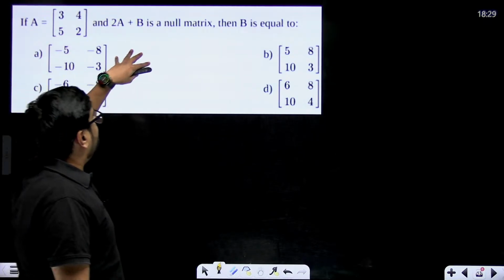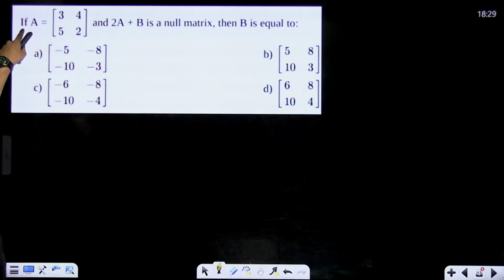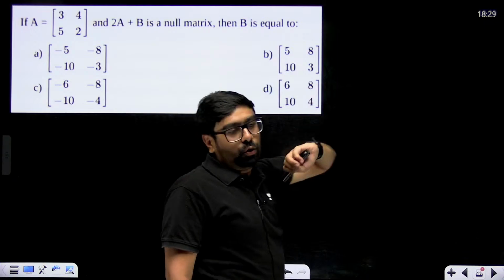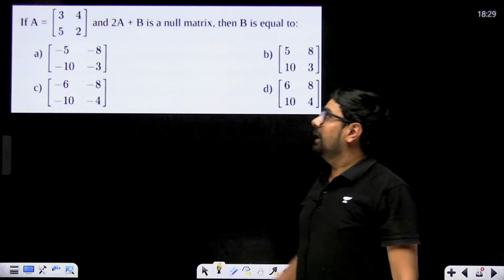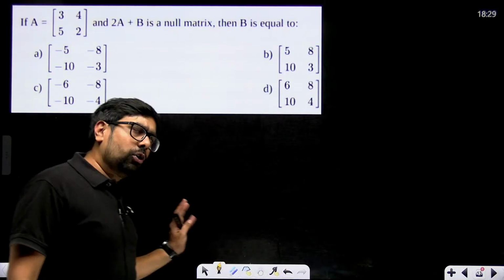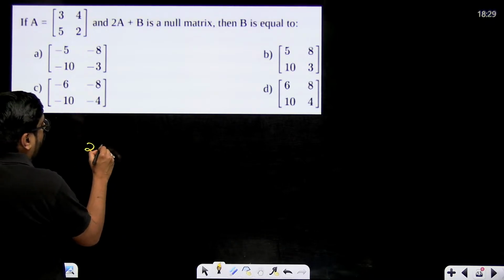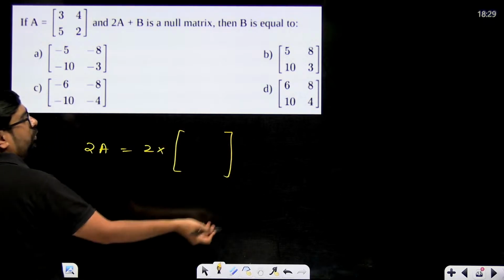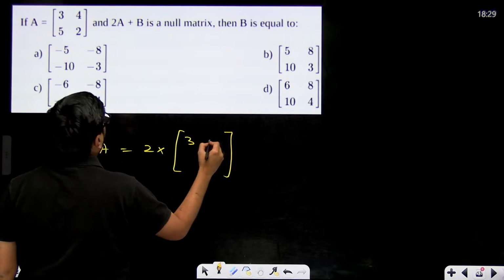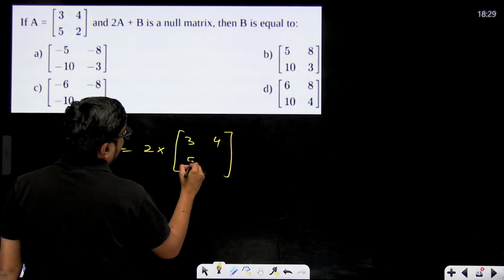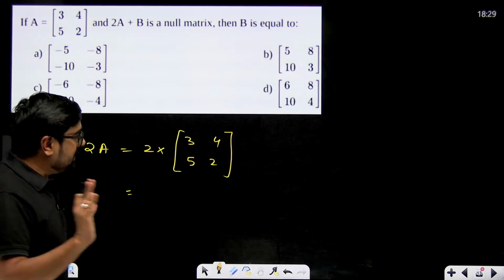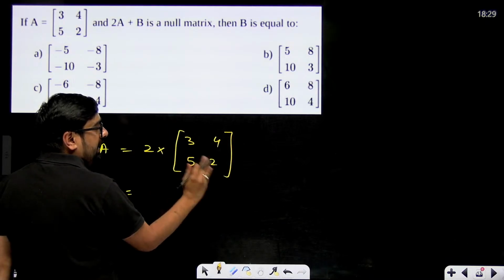One question from the sample paper and previous years also, similar type. A is equal to [3, 5; 4, 2] and 2A plus B is a null matrix, then B is equal to what? Right now I didn't teach you multiplication actually, but multiplication also is very easy. 2A means 2 multiplied with the entire matrix. Although we are going to learn it afterwards, in this question it is coming, so it's okay. This 2 will go inside and get multiplied with all the elements.